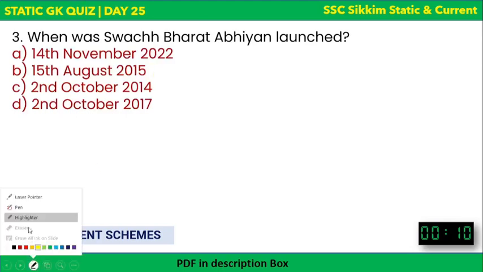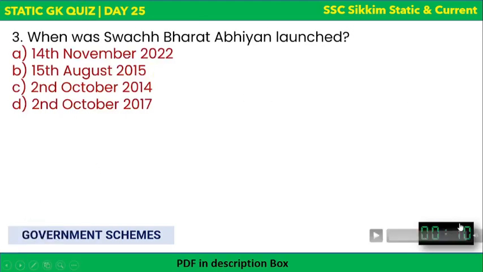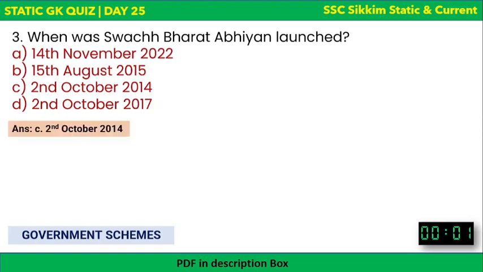Next question. When was Swachh Bharat Abhiyan launched? This is pretty easy. I think you should answer it. Swachh Bharat Abhiyan, Clean India Mission. When was it launched? Well, the time is over. This was easy. It was launched on 2nd October 2014, which was Gandhi Jayanti. Okay, the first Gandhi Jayanti after the Modi government.